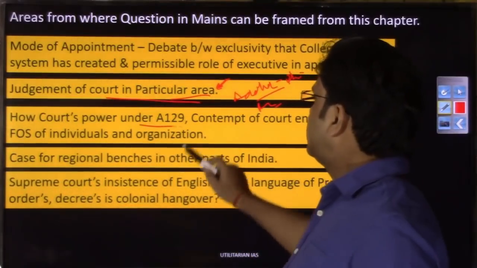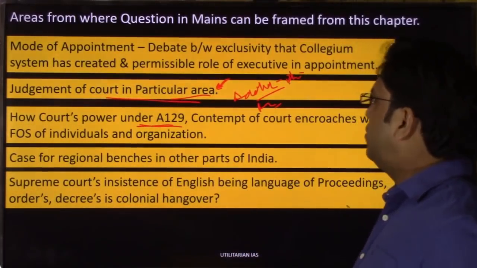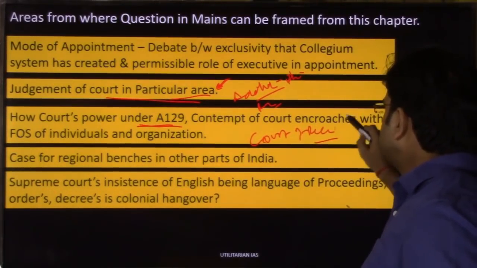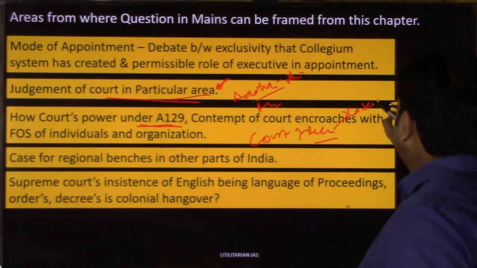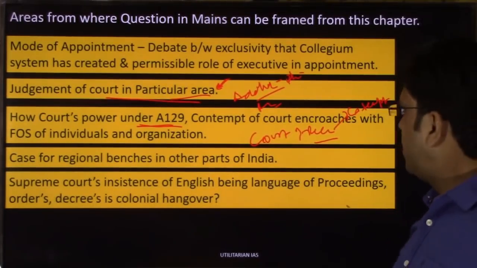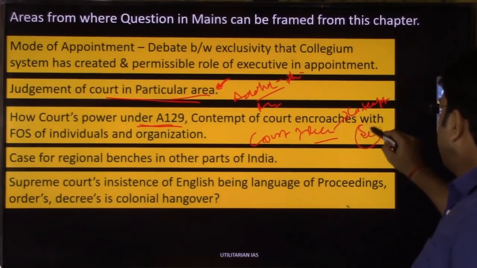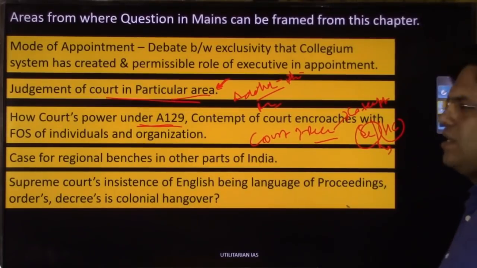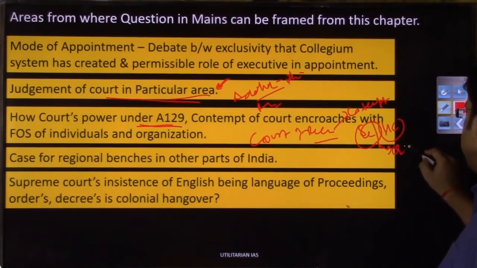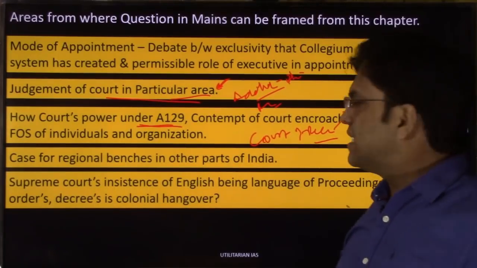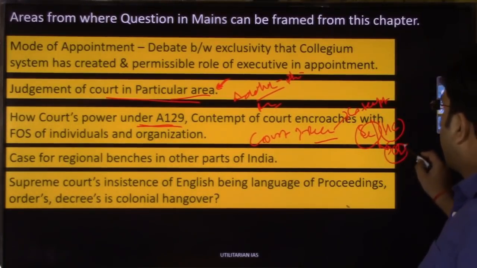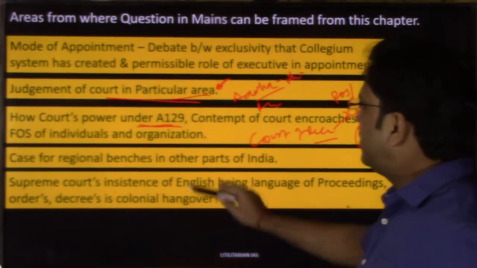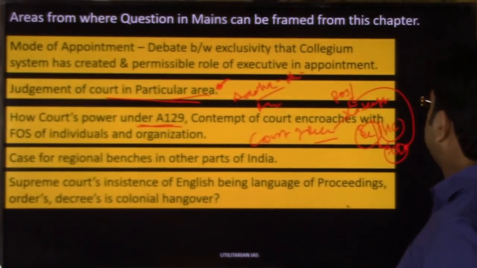Then the High Court's power under Article 129, that is Court of Record. Court of Record had two powers, of which an important power is contempt of court, right? Under this contempt of court, the Supreme Court, along with the High Court, also has power to punish individuals and organizations for criticism, excessive criticism, or criticism which is unsubstantiated, right? So they can punish. Now how it impinges on the freedom of speech of the individual, there is a debate that we had discussed. So from this area as well a question can be asked.